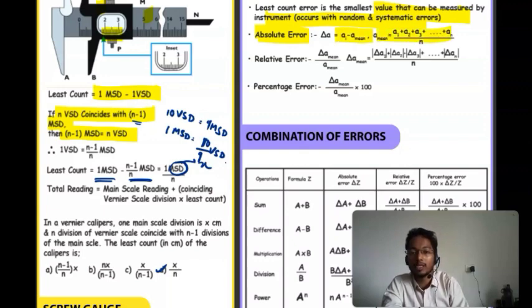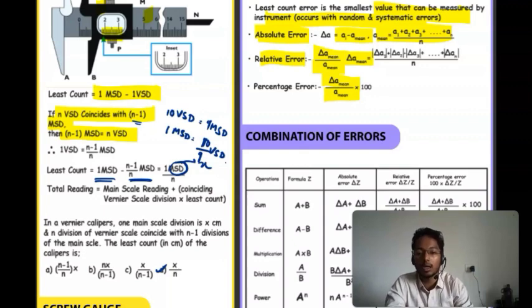The mean value is a1 plus a2 plus a3, the sum of all the observations upon the number of observations. Then relative error is delta a mean upon a mean. Delta a mean is delta a1 plus delta a2 plus delta a3 up to delta an, upon n. Then percentage error is delta a mean upon a mean into 100.